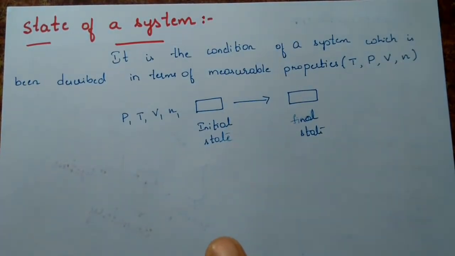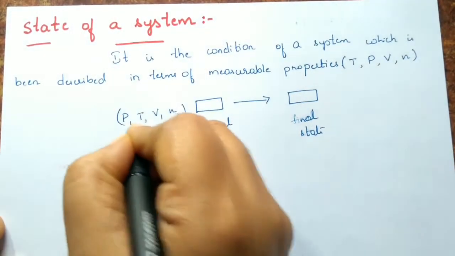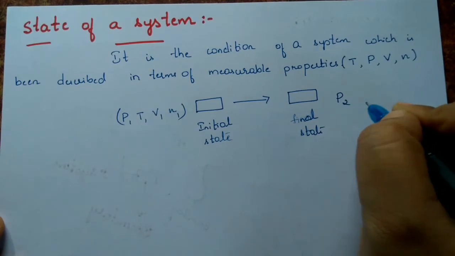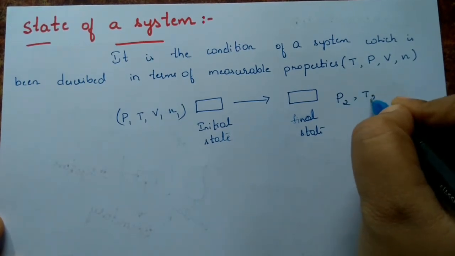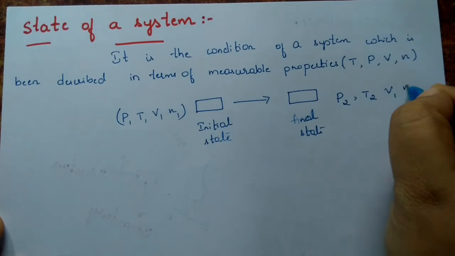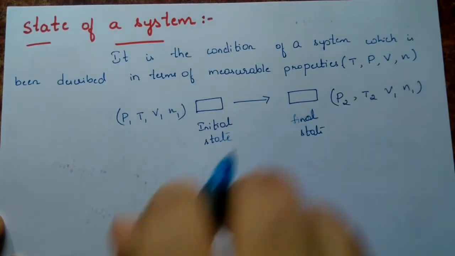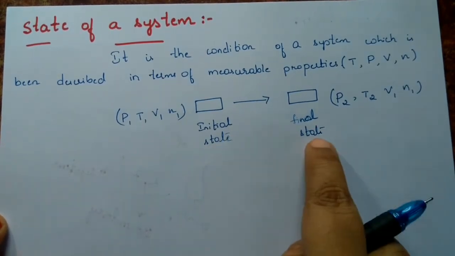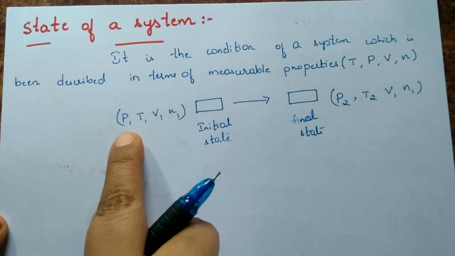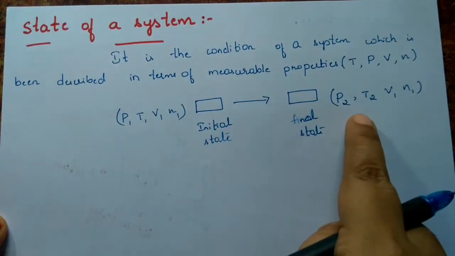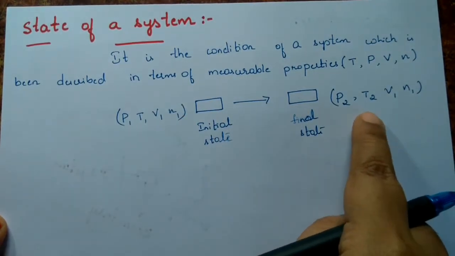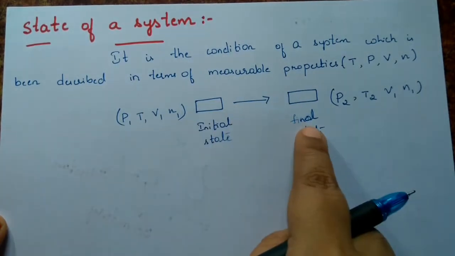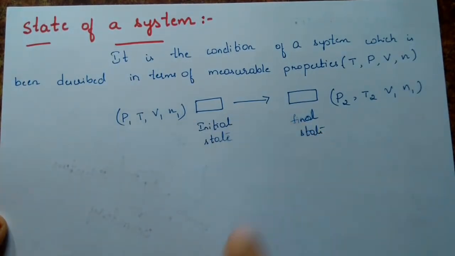If any one of the properties is changing, let us consider pressure is changed to P2 and temperature changed to T2, while volume and number of moles are the same. Then we say that the state of the system is changed. The condition of the system is changed: pressure was P1 and temperature was T1 here, and here pressure is P2 and temperature is T2. So we say that the state of the system is changed. Clear?